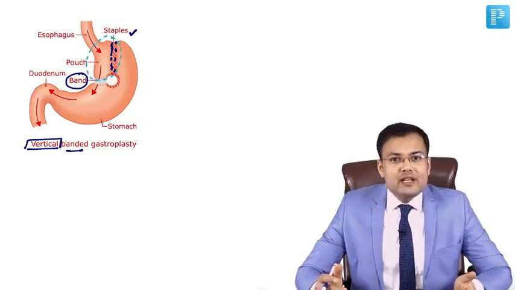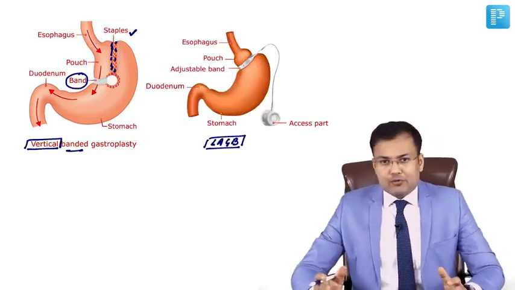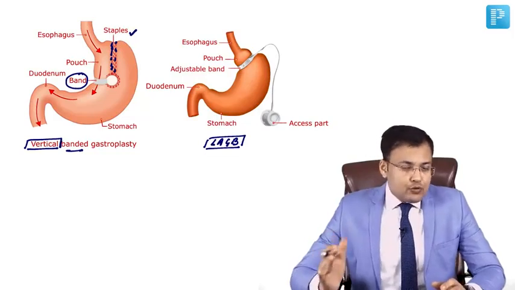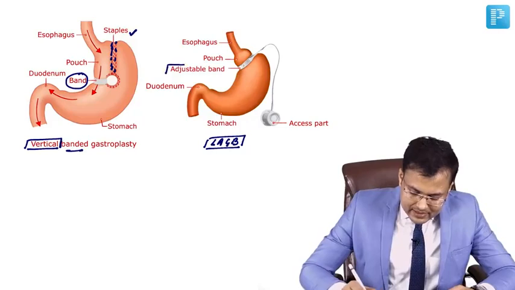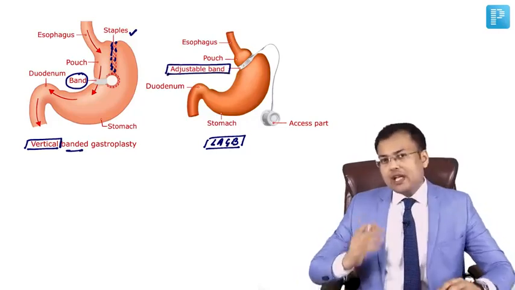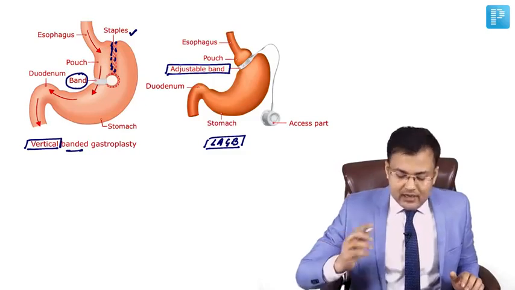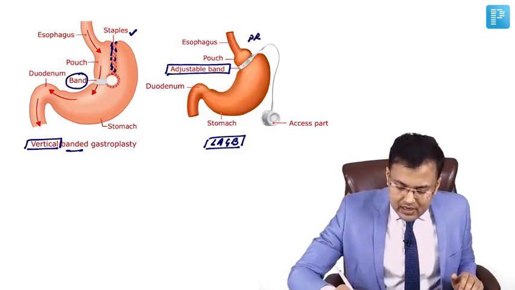This is purely restrictive. The second is laparoscopic adjustable gastric banding. So we have to apply an adjustable band laparoscopically around, you can see, the proximal part of the stomach.